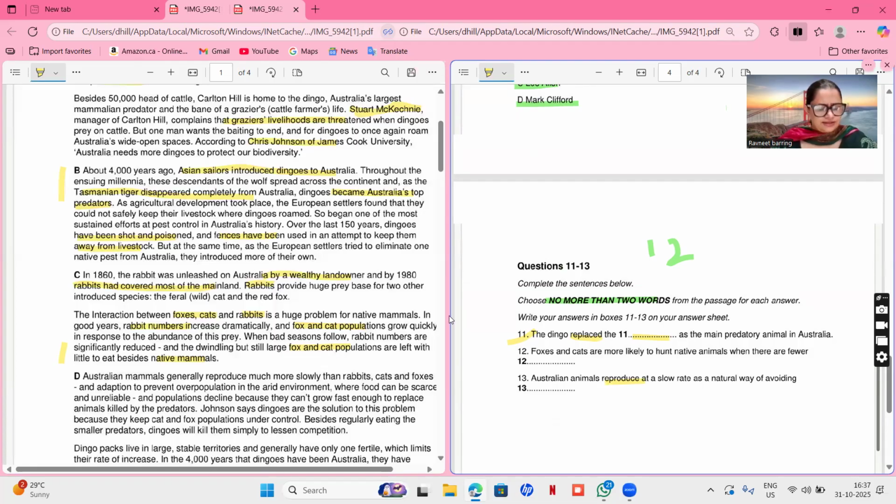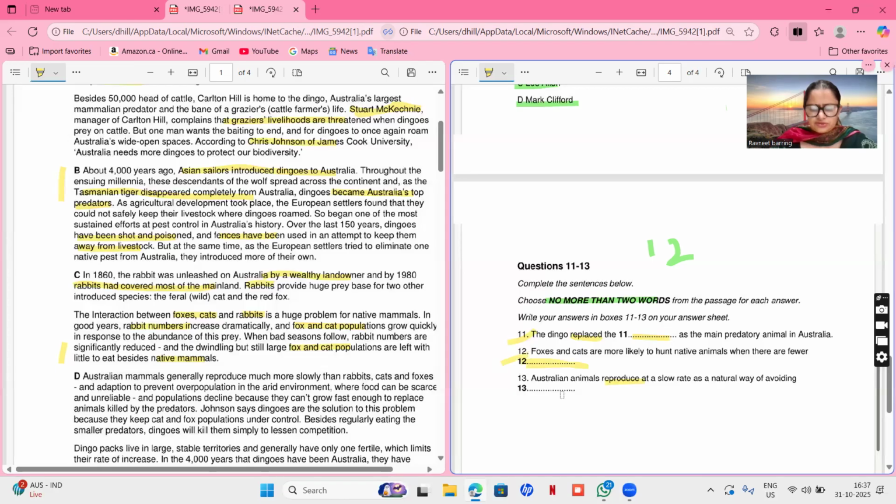Because this line is saying that when the rabbit population decreases, still large fox and cat population are left with little to eat besides native mammals. Besides means along with this. So along with the rabbits, they will eat native mammals, but as the rabbit population drops, they eat native mammals. The question says foxes and cats are more likely to hunt native animals when there are fewer rabbits, because their main prey is rabbit. So when rabbit is less in number, then they hunt native animals.